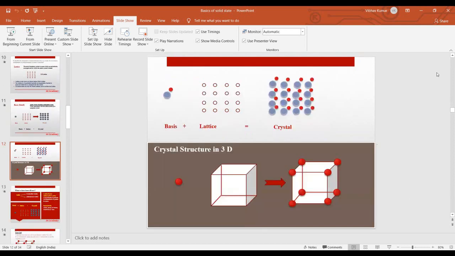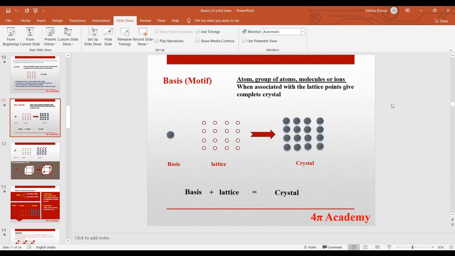Ma'am, one second. Can you tell me what is basis? Basis, like if we talk about the NaCl crystal. Sodium chloride is a crystal, so in sodium chloride there is a particular pattern of arrangement of sodium and chloride ions, situated in a cube. We have sodium and chlorine, so these are basically the basis.